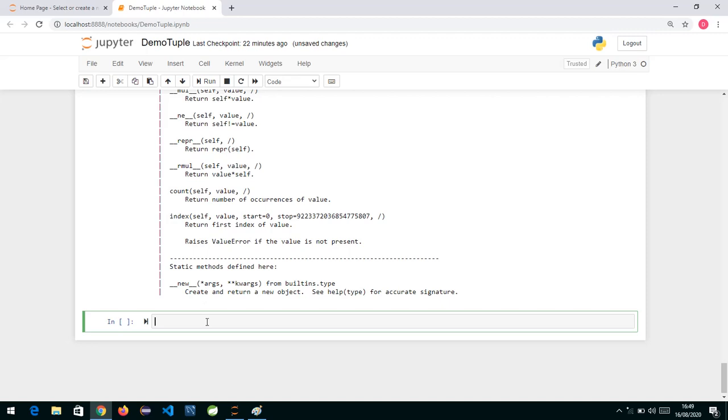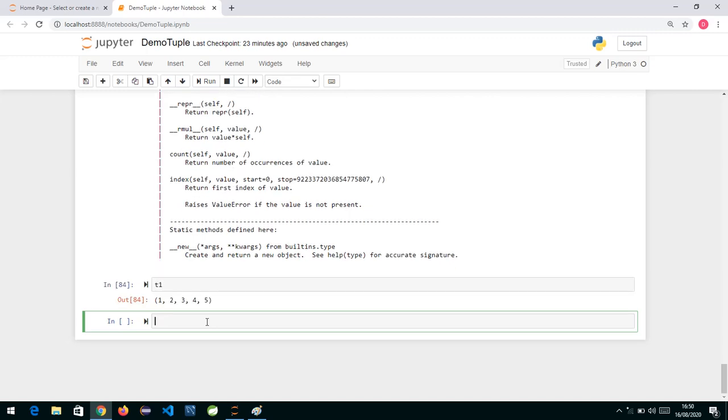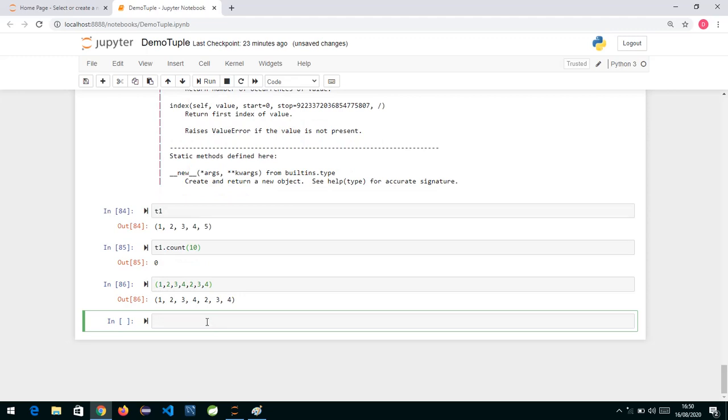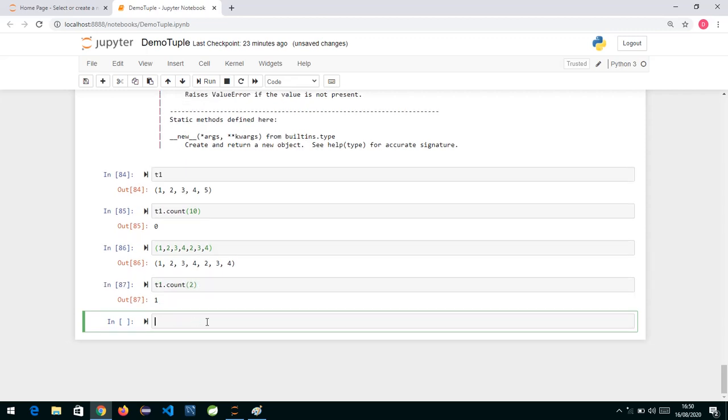What this means is, if I print T1 and say T1 dot count, and count the occurrences of, suppose, 10. Now 10 is not there, so it will definitely give you 0. But can we have duplicates in a tuple? Definitely yes. So if I write it this way and again over here, I am having 2 occurrences of 2. If I say T1 dot count of 2, the same function we have in list, it will give me the number of occurrences. 2 is there how many times? It has given me 1.